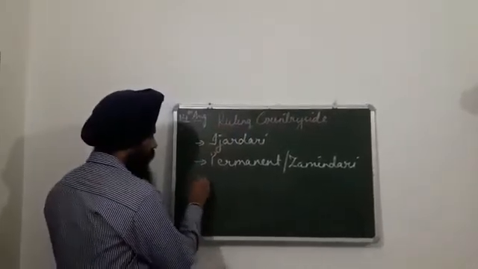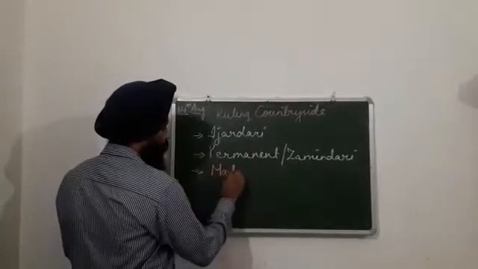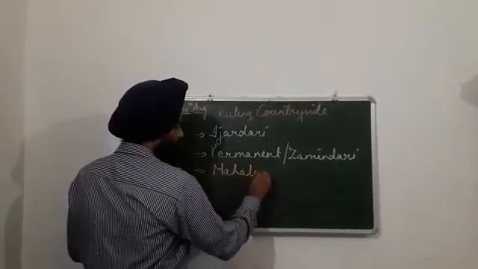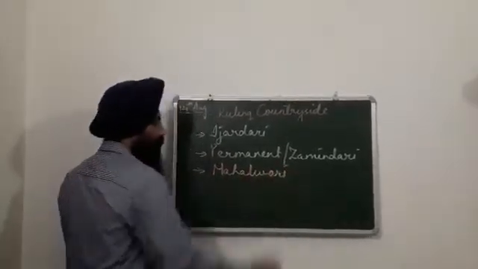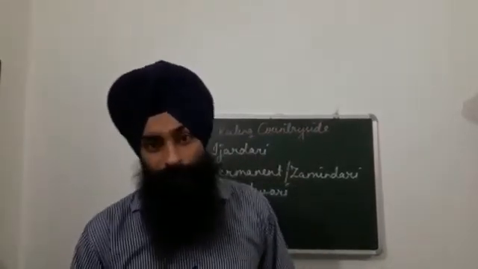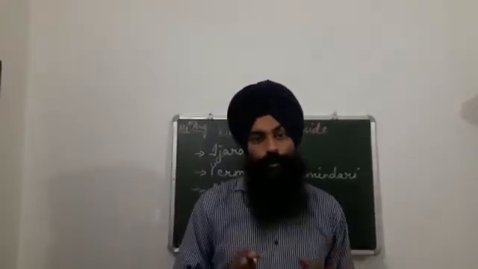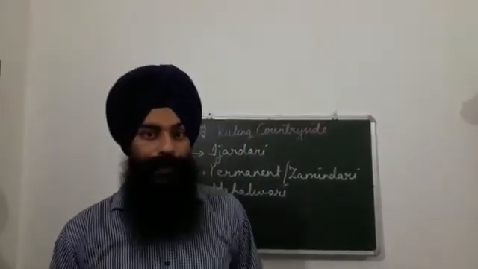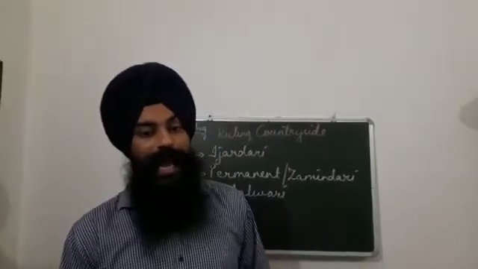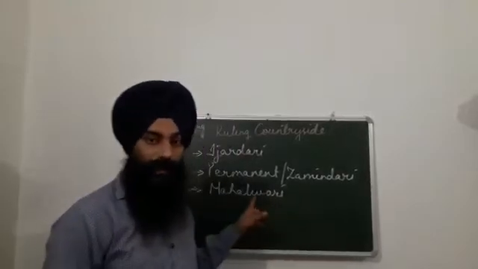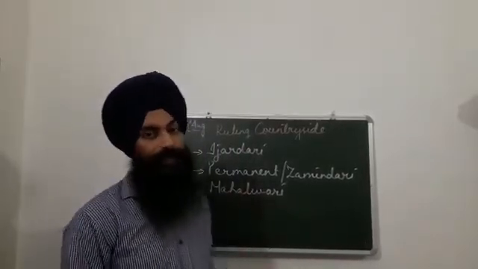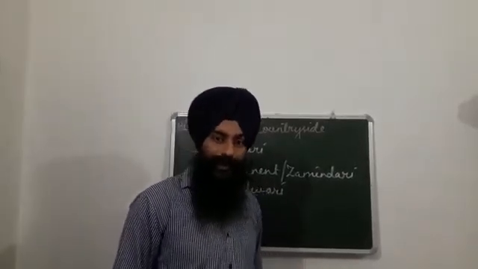The third revenue system was the Mahalwadi system. In this revenue system, the Britishers gave the land revenue rights to the headmen of the village. Any one particular person belonging to the village was responsible to collect the revenue, as produce or cash, directly and pay it to the company. Under the Mahalwadi system, these rights were given for a period of 10 years.